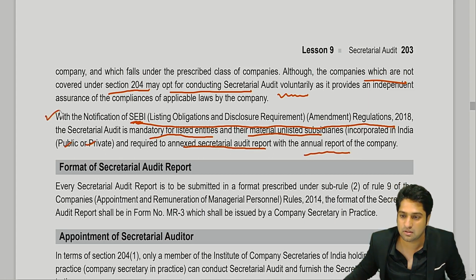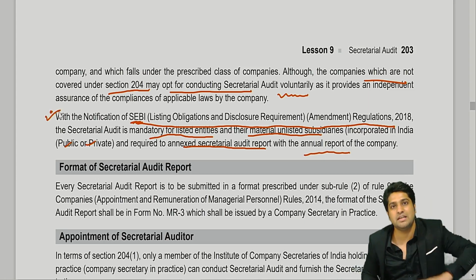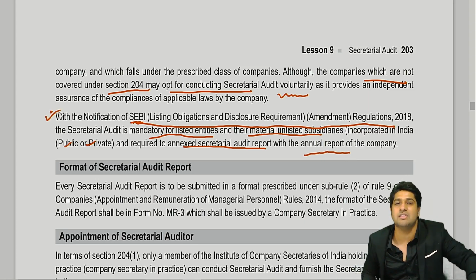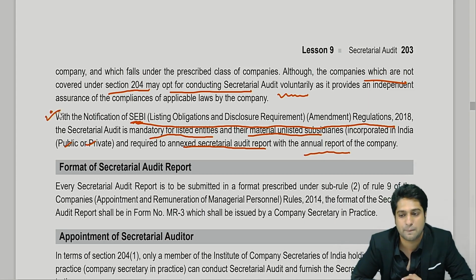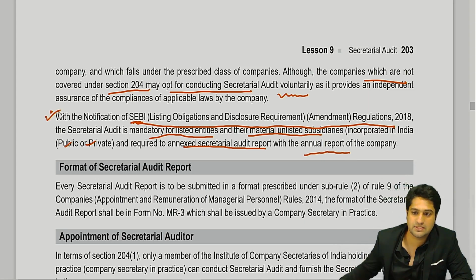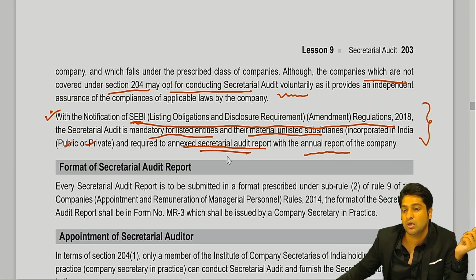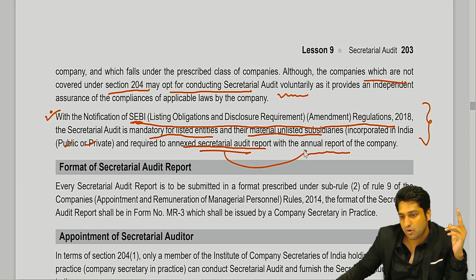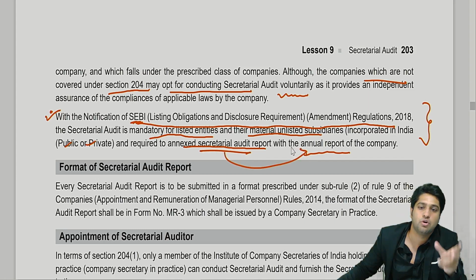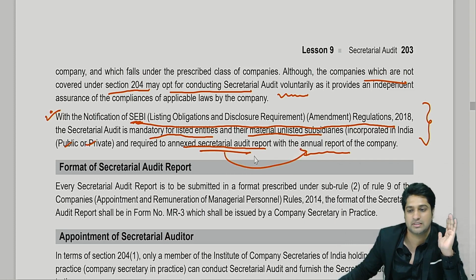Is this clear? If you have a public company having a subsidiary, even if it is a private company, it is deemed to be public. Yes or no? Yes, sir. So this is again the provision that you need to remember. I told you it is annexed to the annual report, and in the annual report you have a board report in which it is mentioned. Am I clear with this?